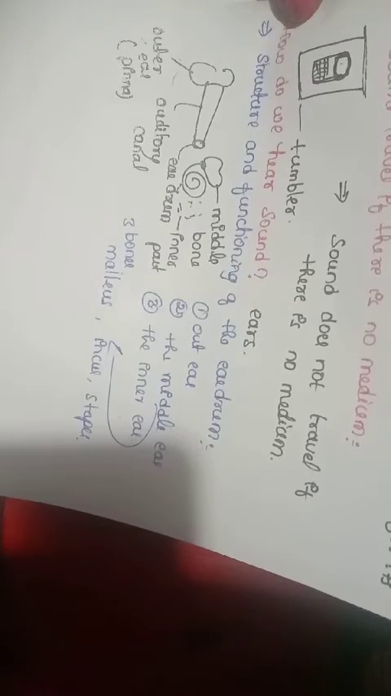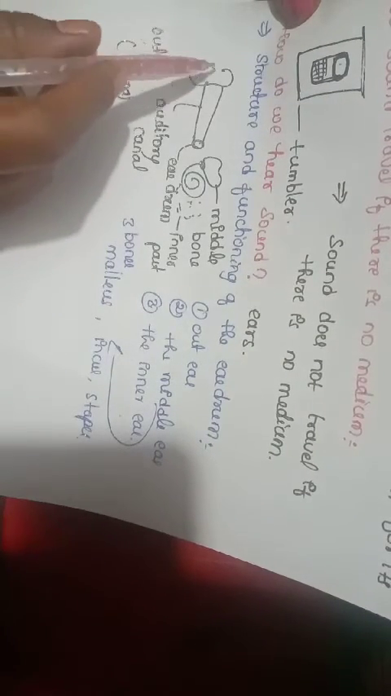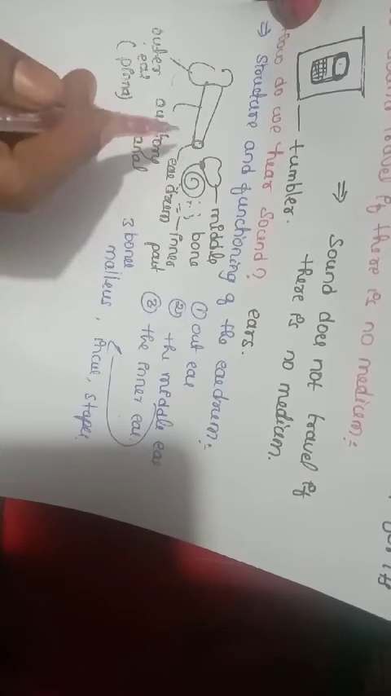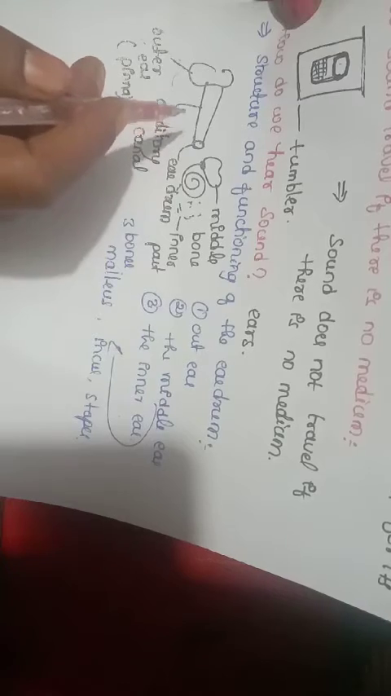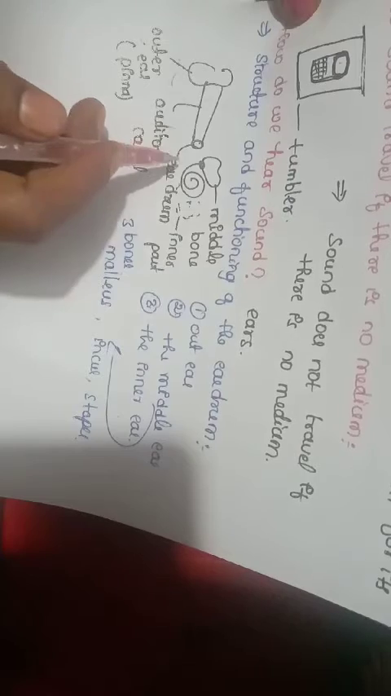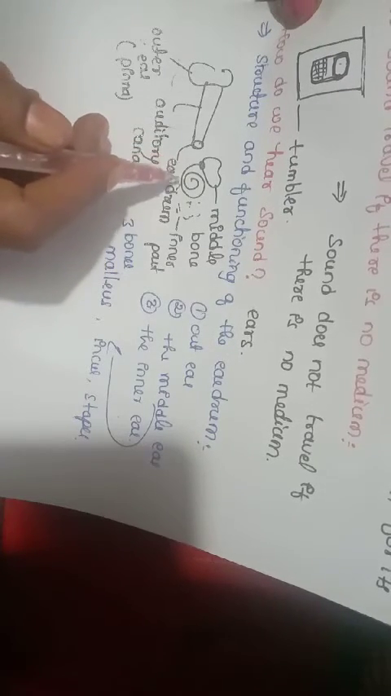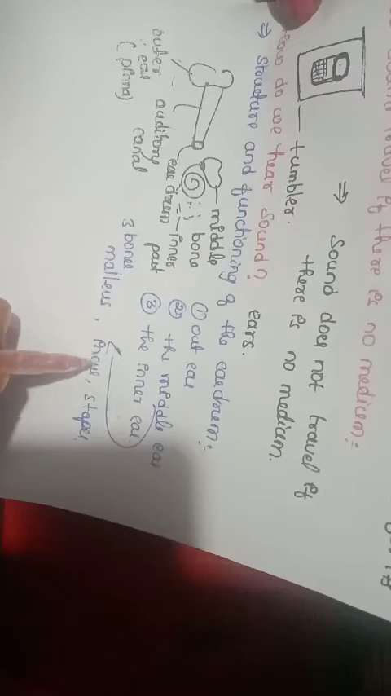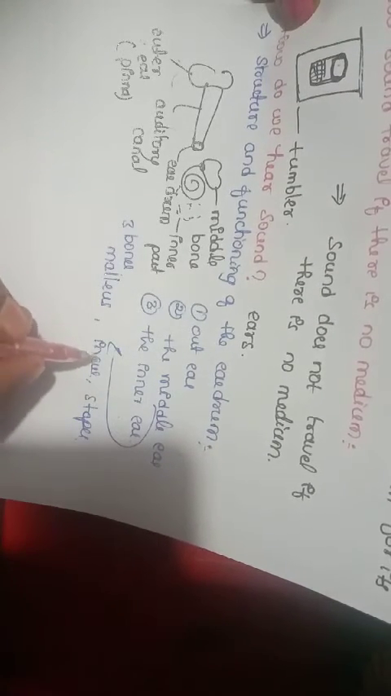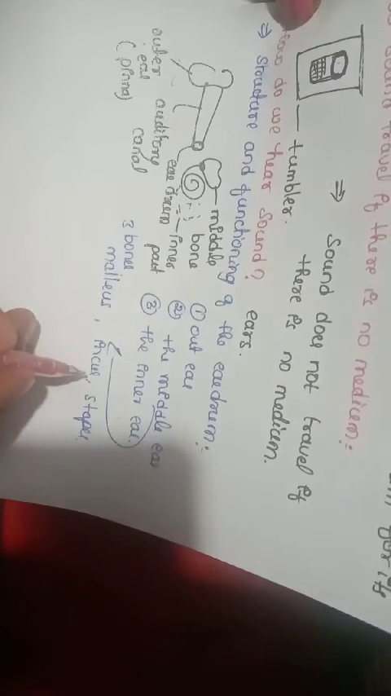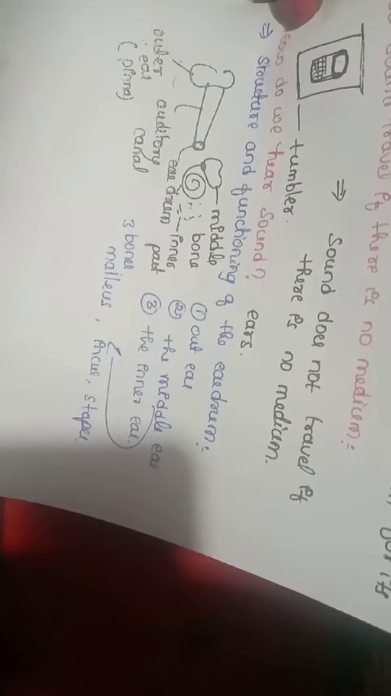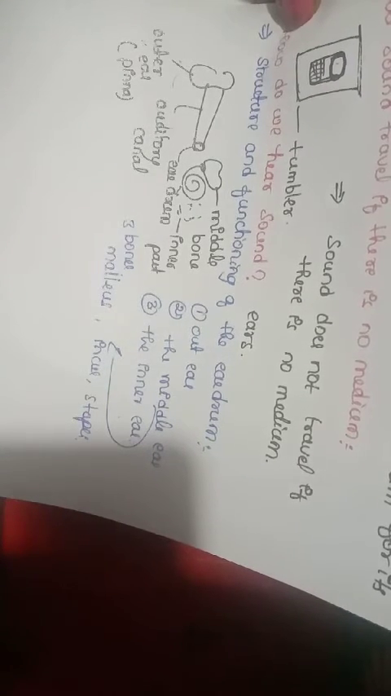So first of all, the outer ear receives the sound vibration, and through the auditory canal these sound vibrations strike the eardrum. When the vibrations strike the eardrum, the eardrum starts vibrating. The vibrations from this tympanic membrane reach the middle ear consisting of these three small bones. These three bones located in the middle ear magnify the sound vibrations.